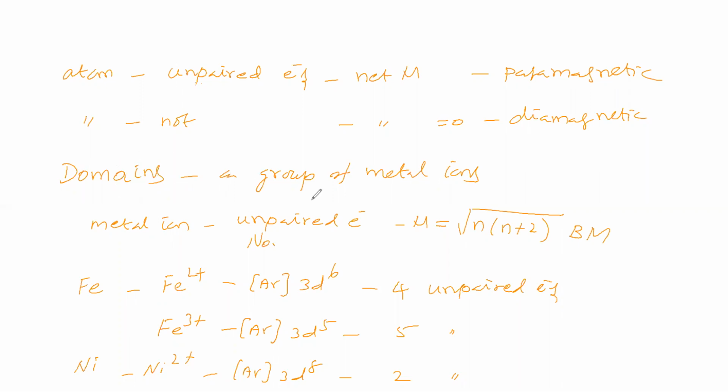Domain means a group of metal ions. A domain has a net magnetic moment, meaning the sum of these; this resultant we have taken. So a domain has a net magnetic moment. Now, how will these domains be arranged in a particular order in the substance?